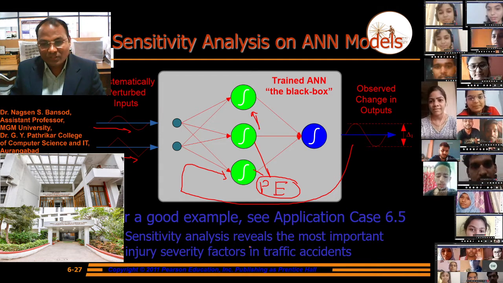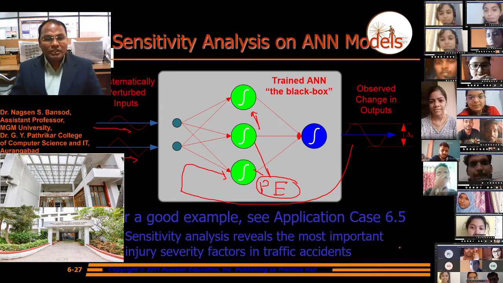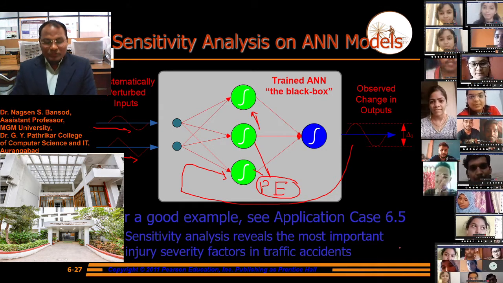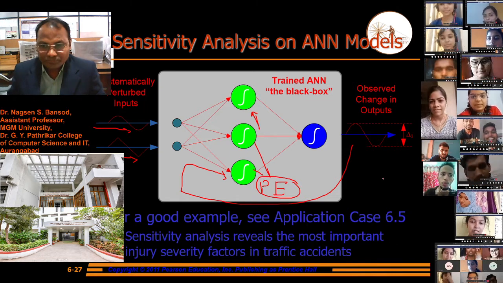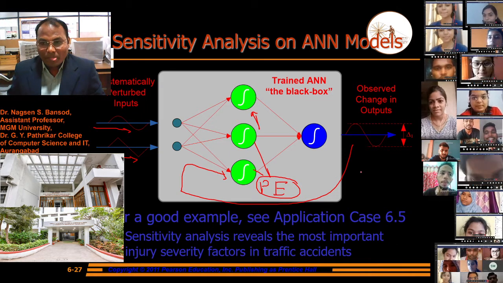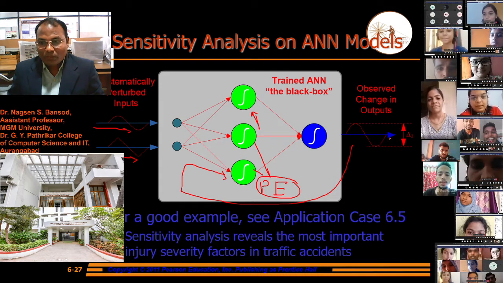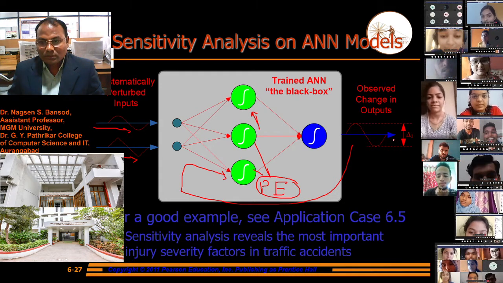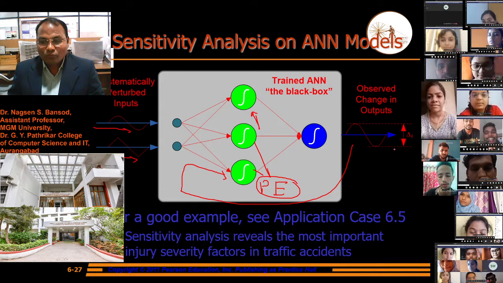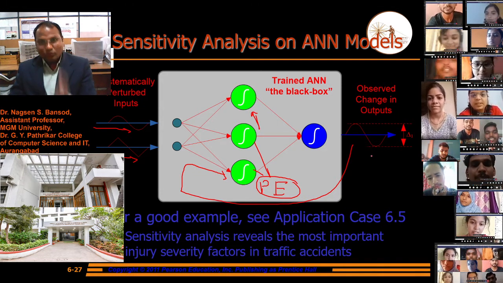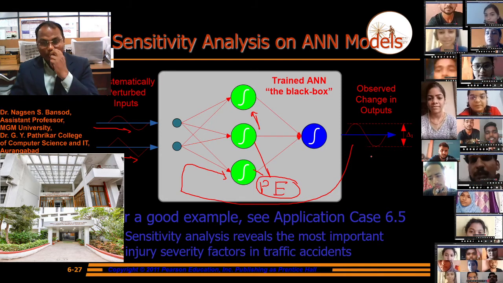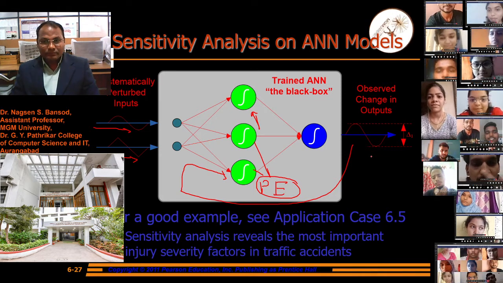Sensitivity analysis reveals the most important injury severity factors in traffic accidents. To get this, we have to find the change in output to get an accurate result and to minimize the error.